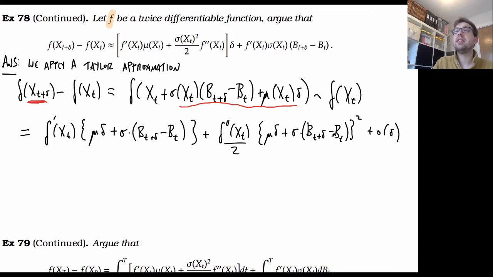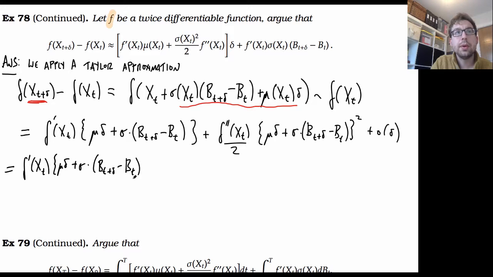Then we can expand out these brackets. What we're going to get is the same term as before here. And notice that when I square this out, I'm going to get a mu delta squared, which is little o of delta.